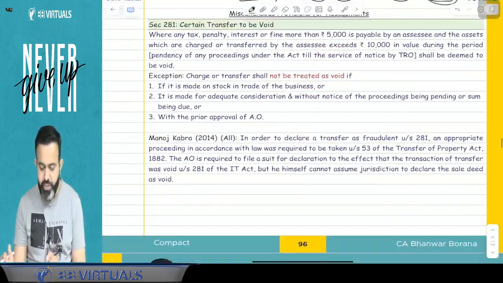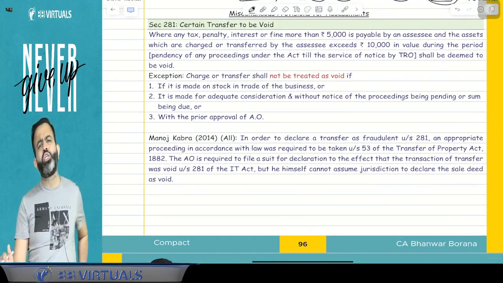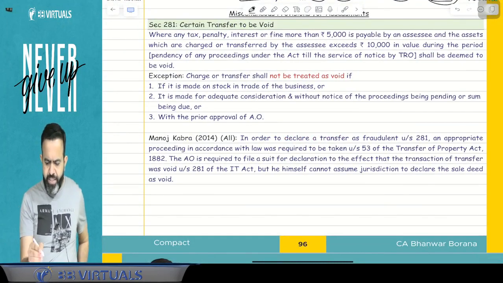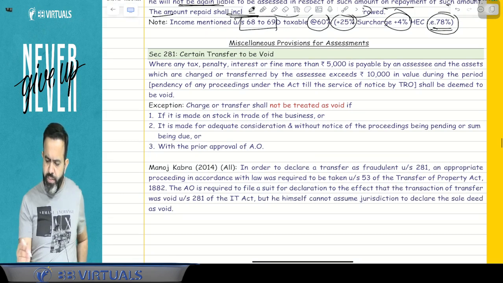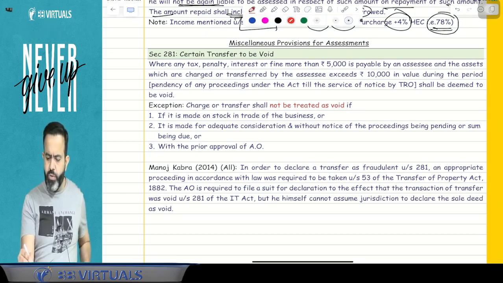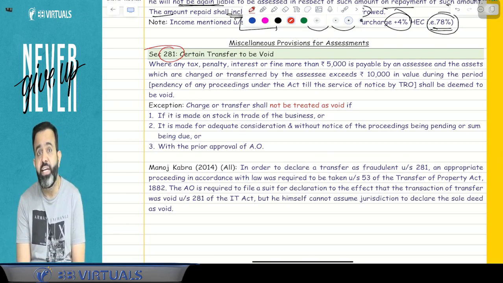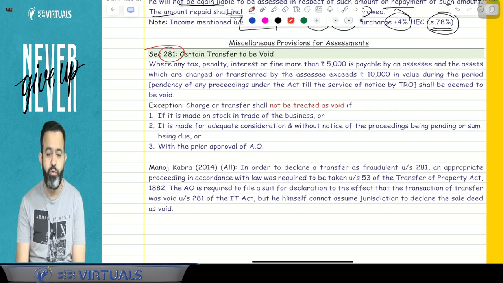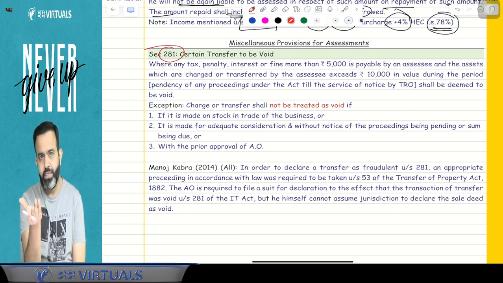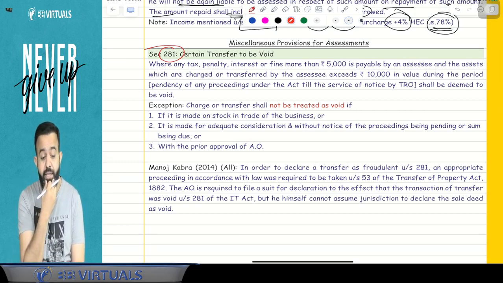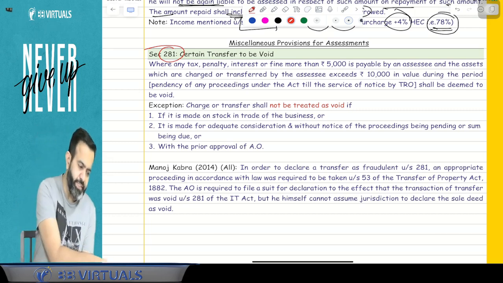Now we are going to start with the next part. There is one section, 281. Section 281 is related to some miscellaneous provisions related to the assessment topic. So guys, here section 281. This section says that certain transfers can be treated as void. Means if you have transferred some asset, then the department has the power to treat that transfer as void. But when? I can take an example.